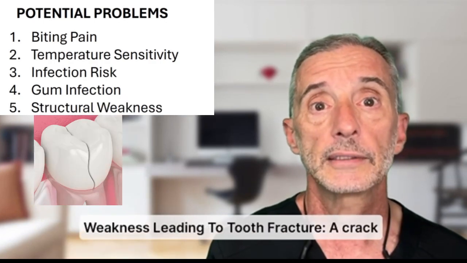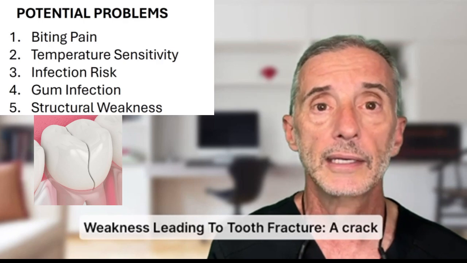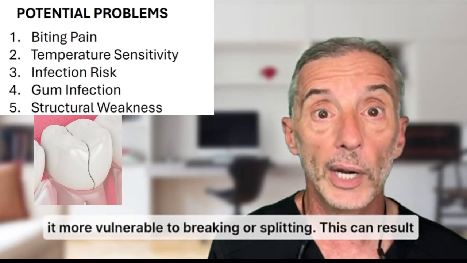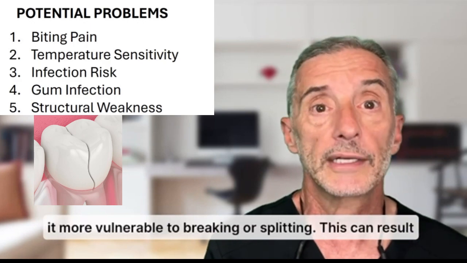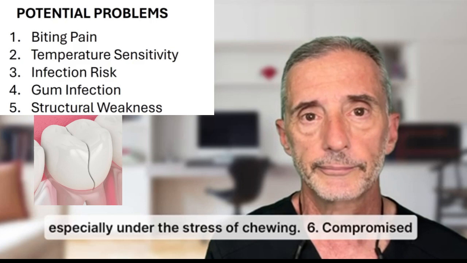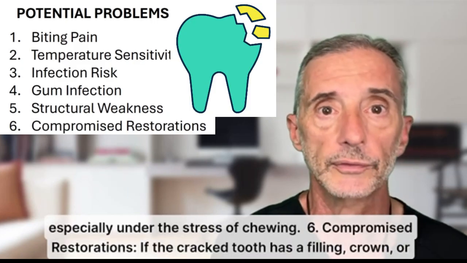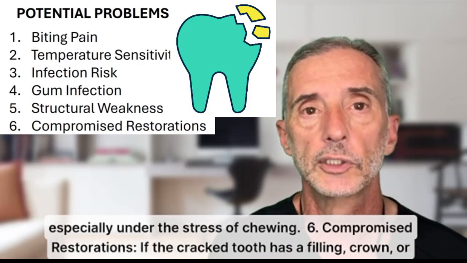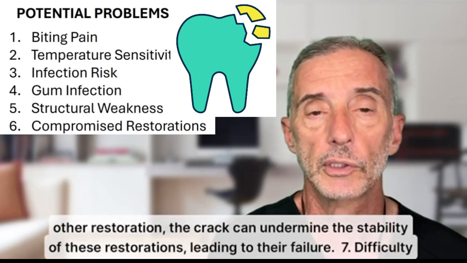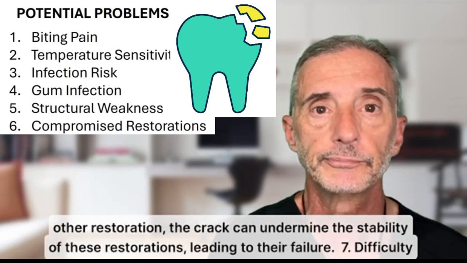Structural weakness, leading to tooth fracture. A crack compromises the structural integrity of the tooth, making it more vulnerable to breaking and splitting. This can result in a significant portion of the tooth breaking off, especially under the stress of chewing. Compromised restorations. If the cracked tooth has a filling or crown or other restoration, the crack can undermine the stability of these restorations, leading to their failure.